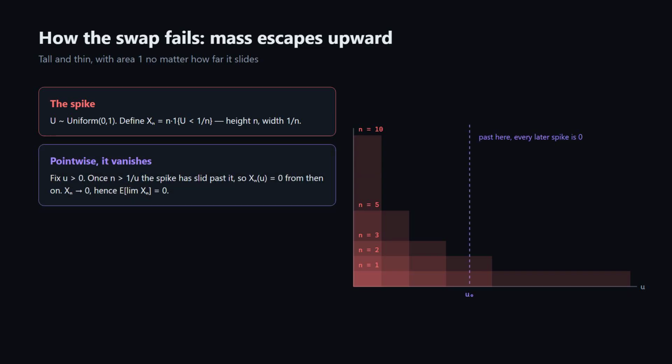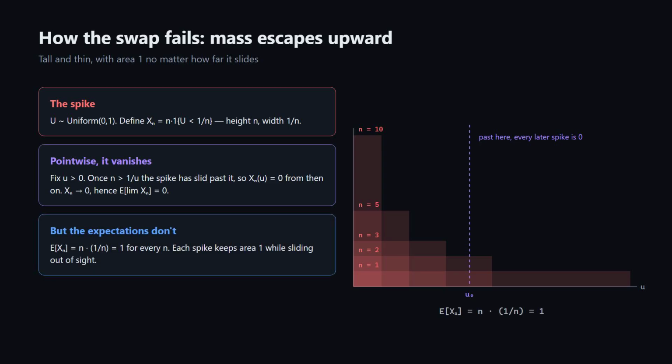Pointwise xn goes to 0. Fix any outcome u greater than 0. As soon as n passes 1 over u, the spike has slid past it, and xn of u is 0 from then on. So the limit variable is identically 0, and e of the limit is 0.